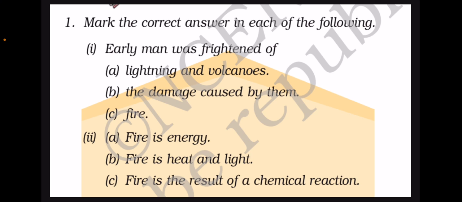You might have found new words. So today you'll do one thing. Okay, you will just answer these two. You don't have to write them down. Just mark the correct answer here. Early man was frightened of what? Frightened means scared. Scared of what? Lightning and volcanoes, the damage caused by them, or fire. And then fire is energy. Is fire energy? Fire is heat and light, or fire is a result of a chemical reaction. So it's a result of chemical reaction.